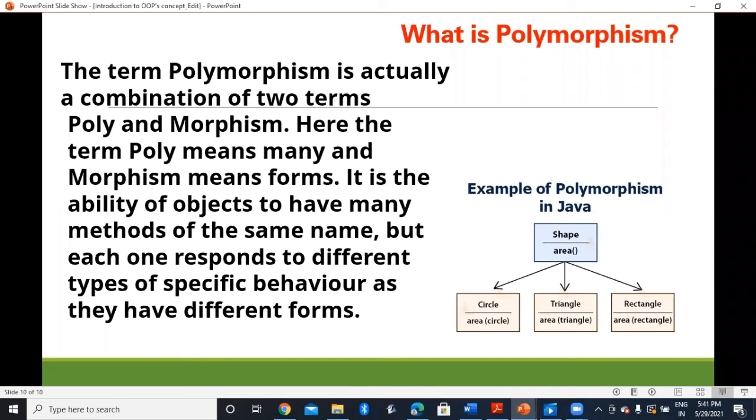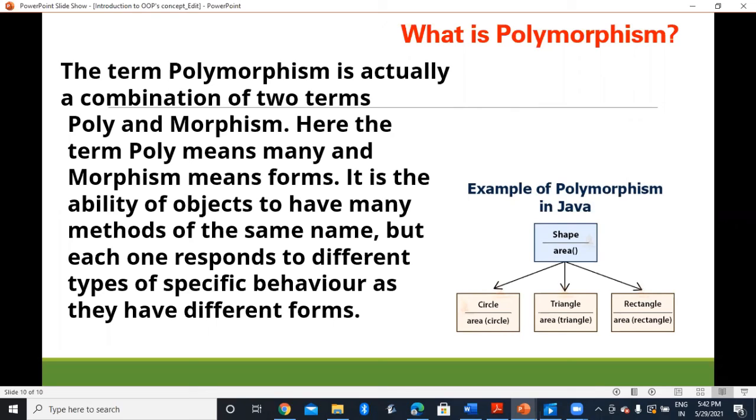Now we come to the last principle, that is polymorphism. Polymorphism is actually a combination of two terms, poly and morphism. Here the term poly means many and morphism means form. So it is the ability of objects to have many methods of the same name, but each one responds to different types of specific behavior as they have different forms.